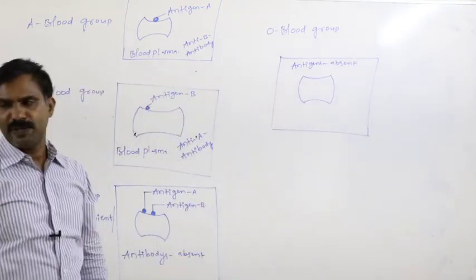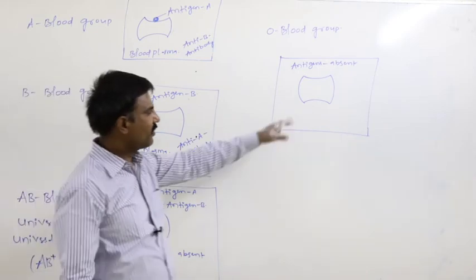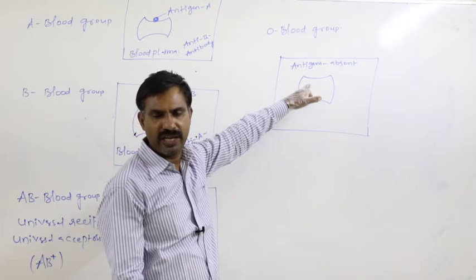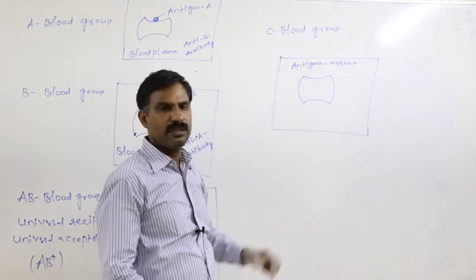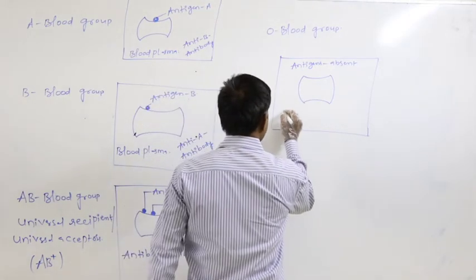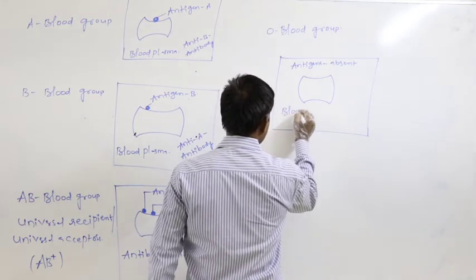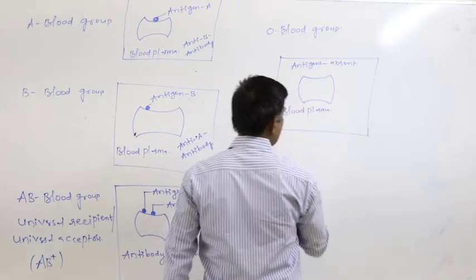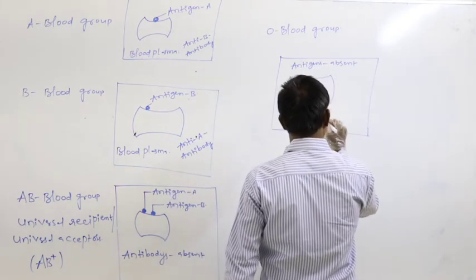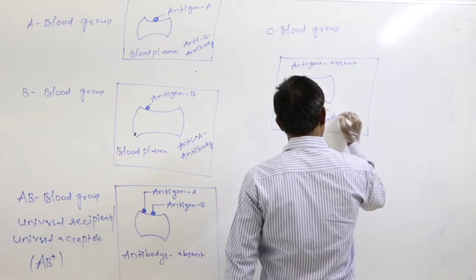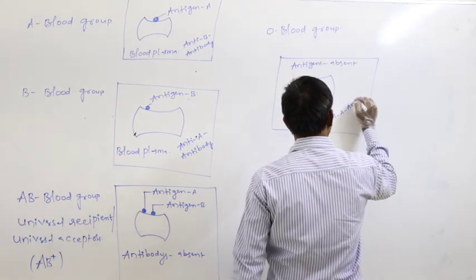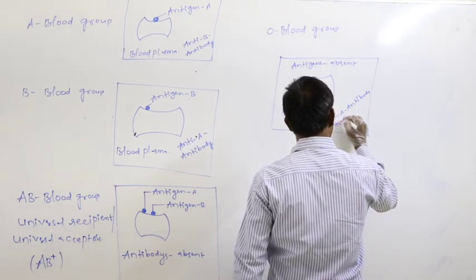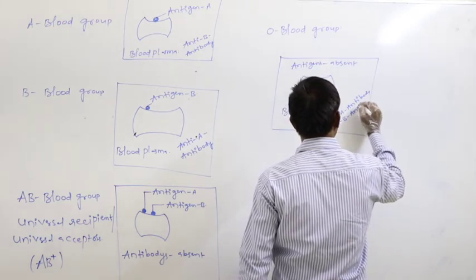In an O blood grouped person, antigens are completely absent on the surface of the RBC membrane. But in the blood plasma, what kind of antibodies are present? Both anti-A antibody and anti-B antibody are present.